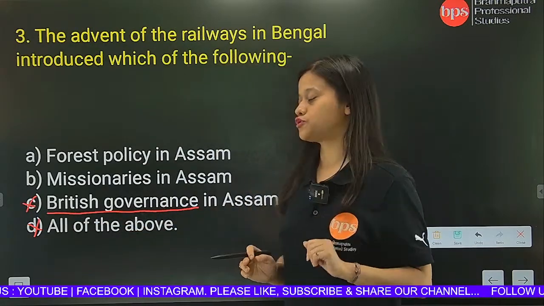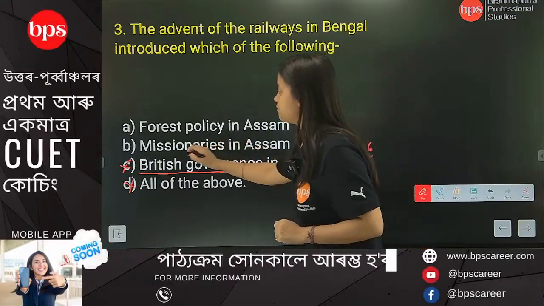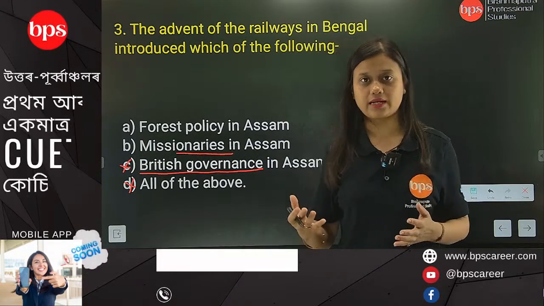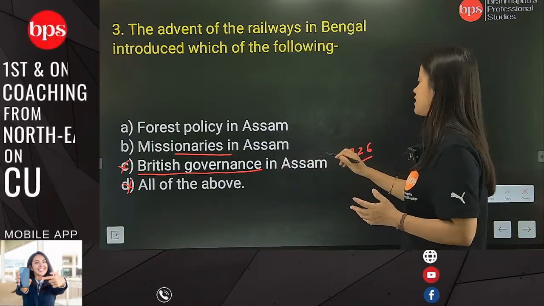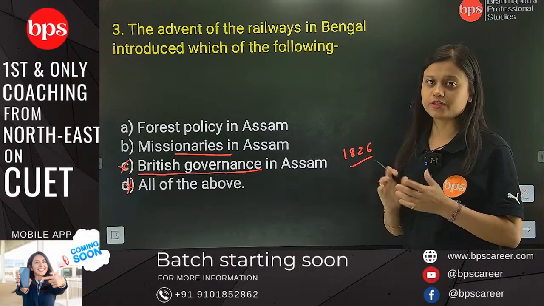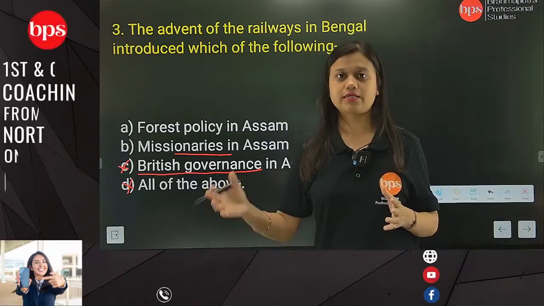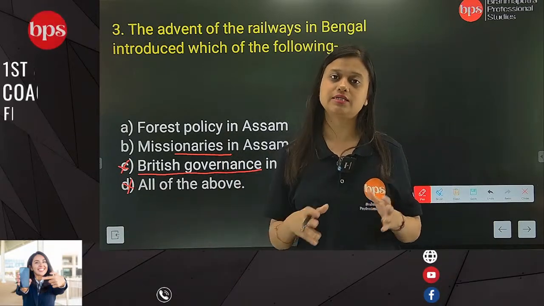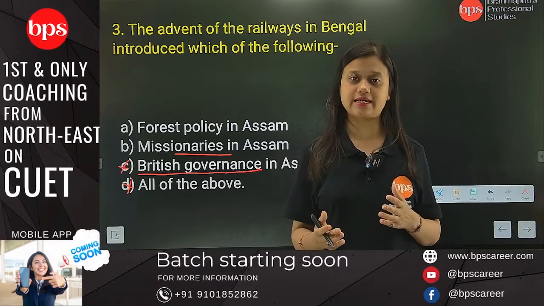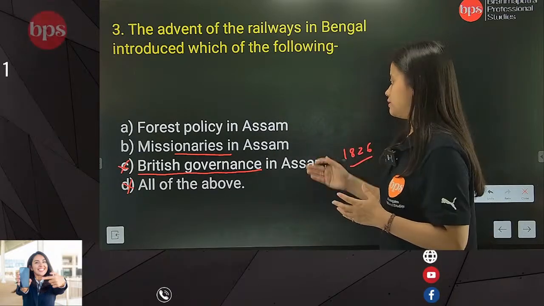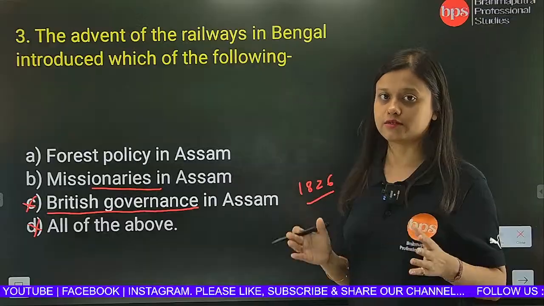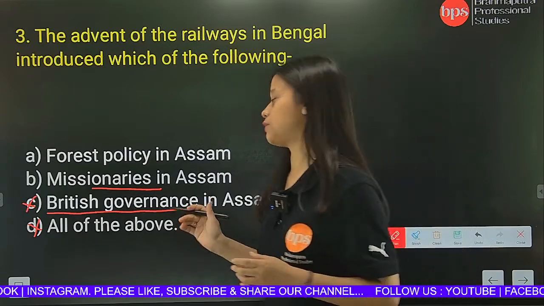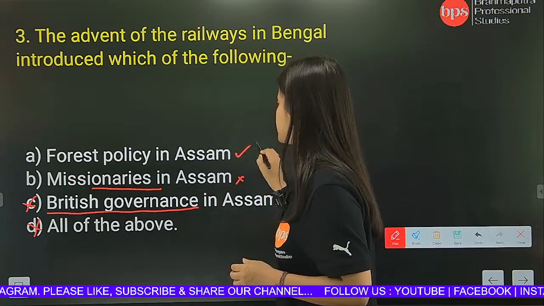Now we are left with two choices, option A and B. Now see, missionaries in Assam. Missionaries in Assam have always existed. When? Even when British governance in Assam started, after the Treaty of Yandabu when the Britishers established their administration in Assam, right away what happened? British missionaries came to Assam for propagation of Christianity, right? So this might look a probable answer, but since the question is asking in terms of railways, we can cancel this out. So we are left with the forest policy in Assam.